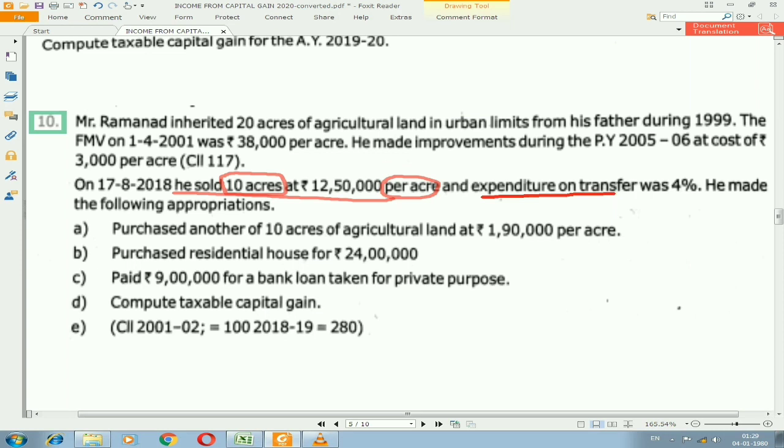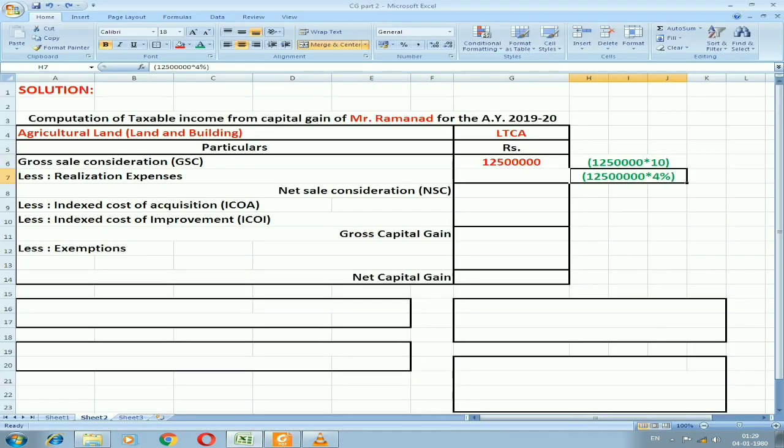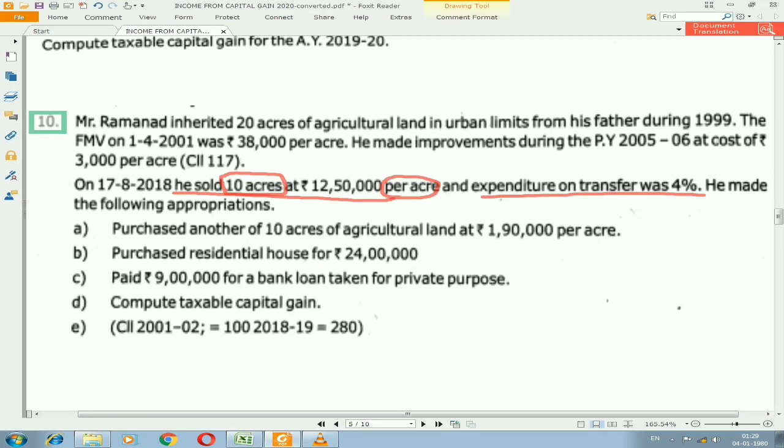Next I need to go with the expenditure, that is 4%. This is supposed to be calculated on the total sale value, that is on 1,25 lakhs into 4%. We'll get an amount of rupees 5 lakh. I need to deduct that. I'll get net sale consideration as 1,20 lakhs. Now I need to find out the indexed cost of acquisition. Here it is purchased before 1/4/2001. As you can see, it is purchased in 1999. For that day they have not given the original cost value, but they have given only the fair market value as on 1/4/2001, which is the amount of 38,000. That is also per acre.